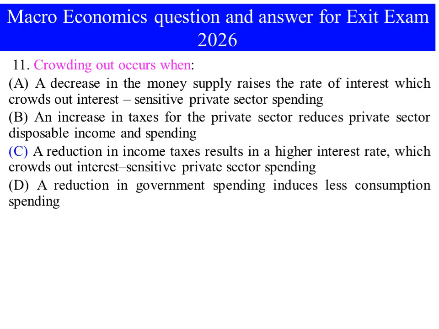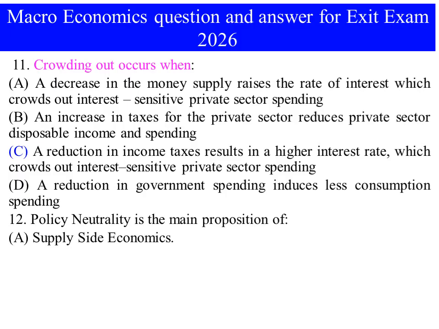D. A reduction in government spending induces less consumption spending. The answer is, crowding out occurs when C. A reduction in income tax results in higher interest rate which crowds out interest sensitive private sector spending.